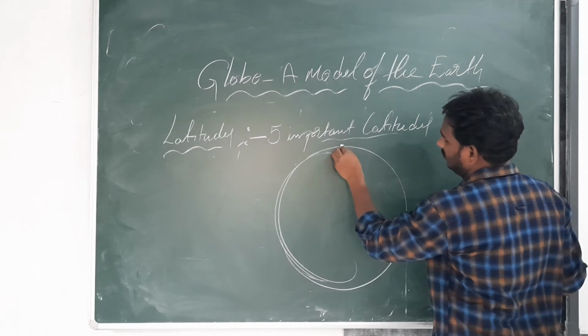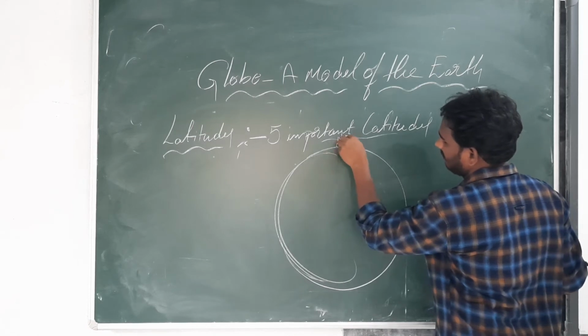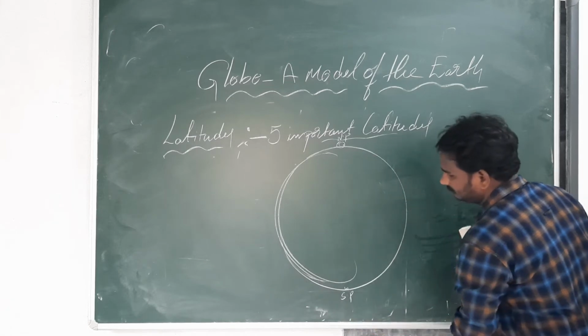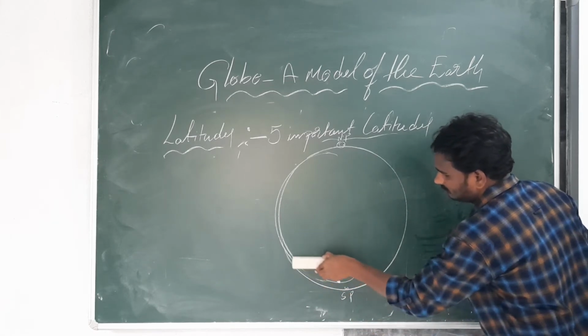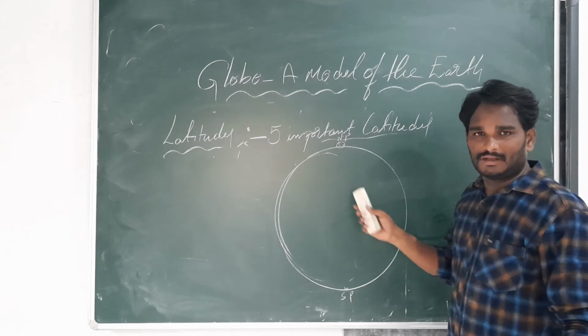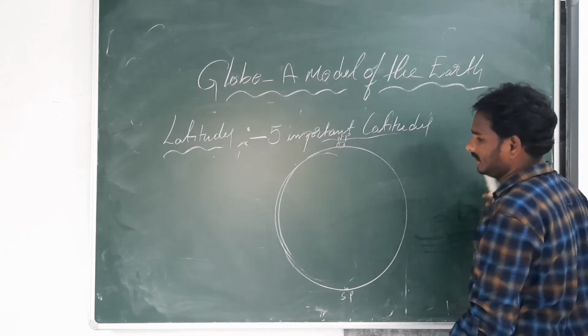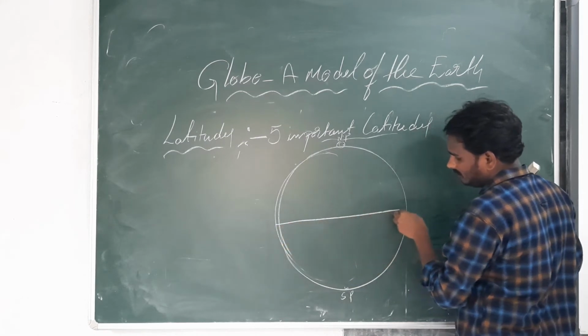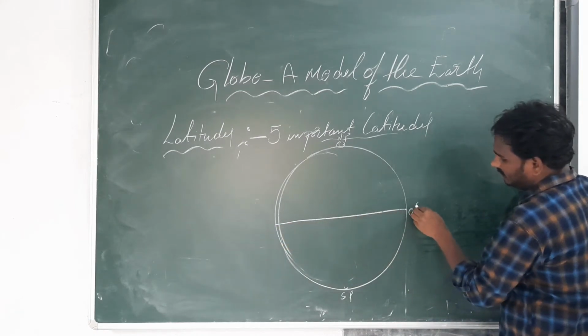This is the North Pole. This is the South Pole. North Pole and South Pole. Now see. This is the 0 degree latitude.